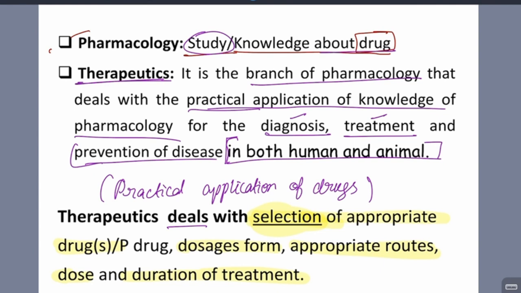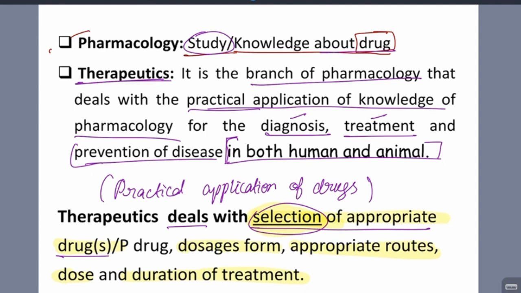So what do they mean by selection? We have to select a drug. There are so many drugs. For a particular disease, we have to use a particular drug. So we have to select that drug. So that is the selection of the appropriate drug and dosage form.